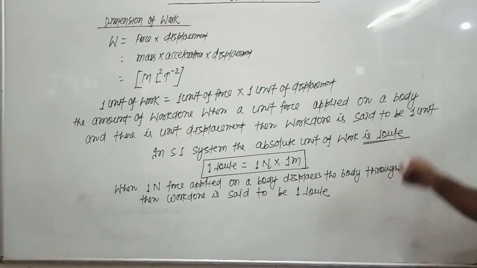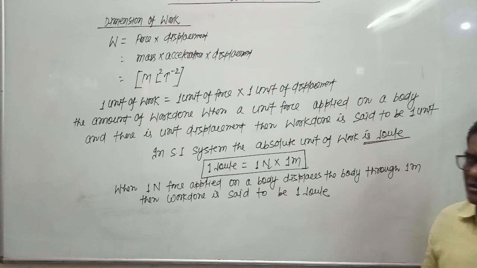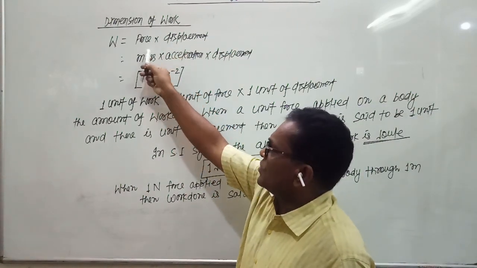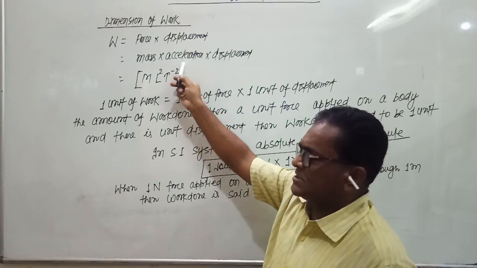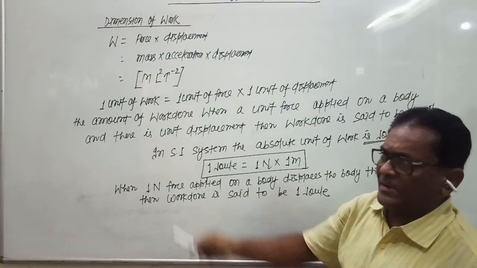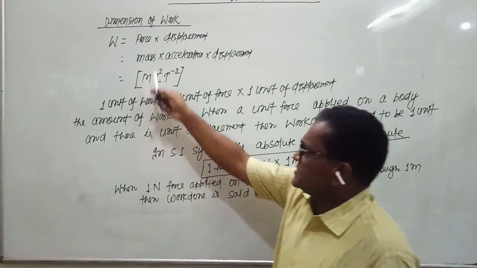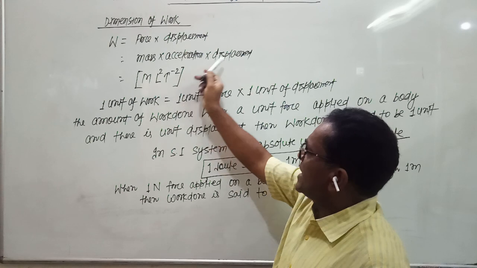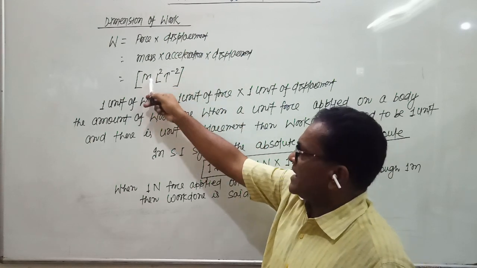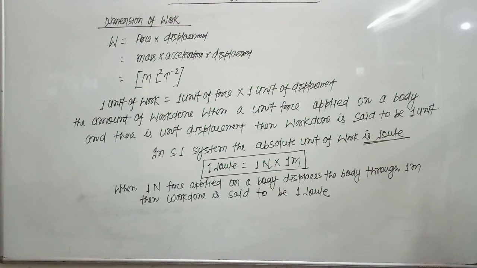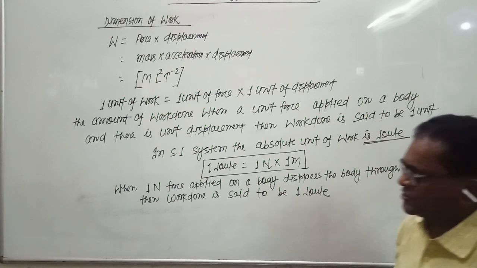So first we talk about the dimension of work. Since work equals force into displacement, and force equals mass into acceleration, work done equals mass into acceleration into displacement. Mass is represented by M, acceleration L T raised to the power -2, and displacement L. So the dimensions of work is M L square T raised to the power -2.